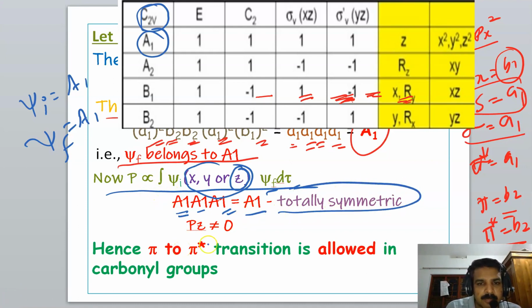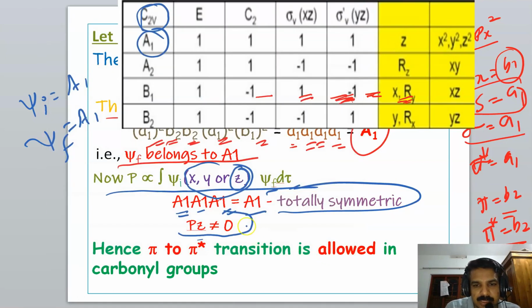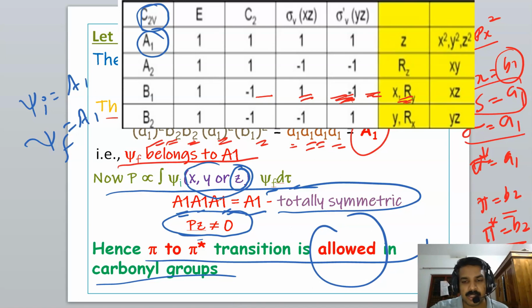So PZ is not equal to 0. Therefore, the pi to pi star transition is an allowed transition in the carbonyl group. You will observe that the pi to pi star transition in the carbonyl group has higher intensity because it is an allowed transition.